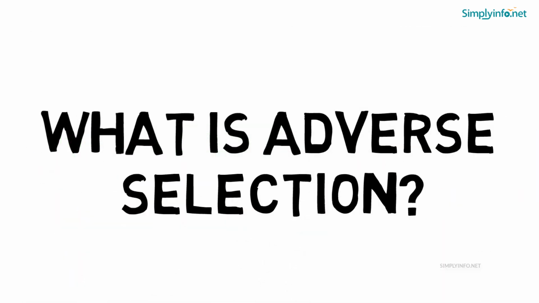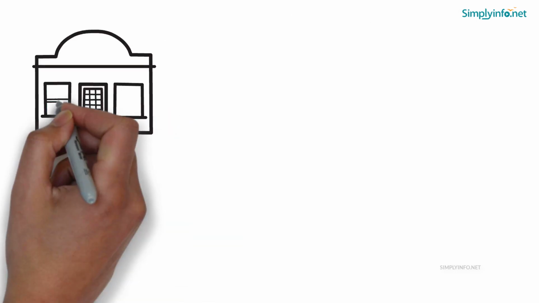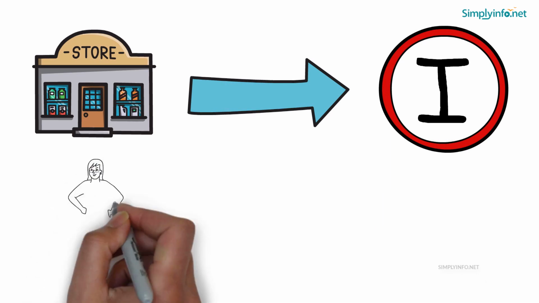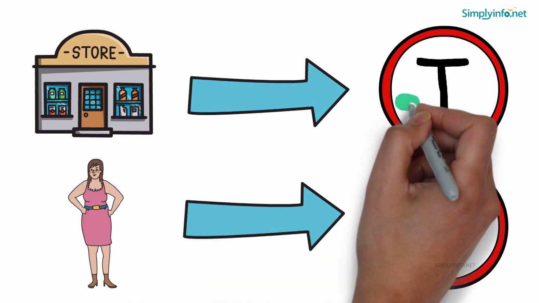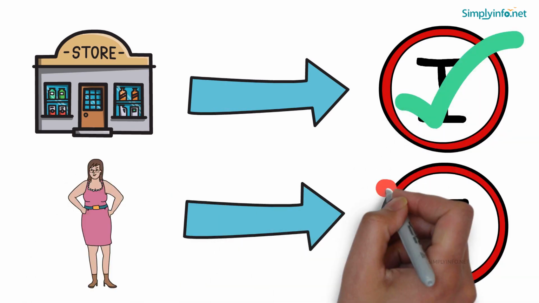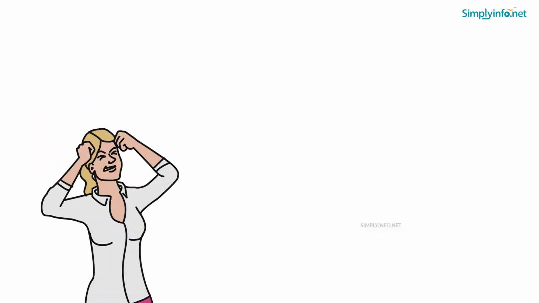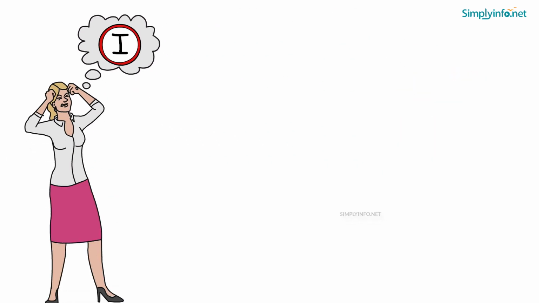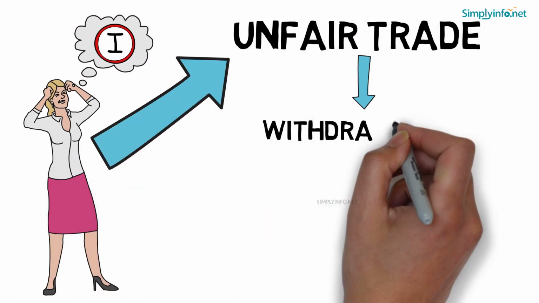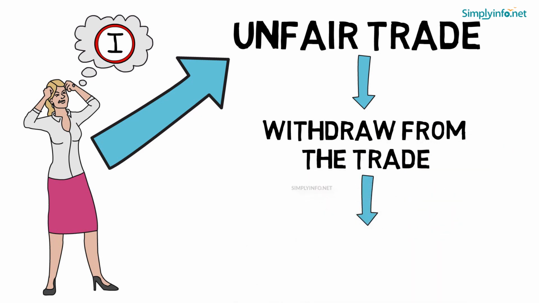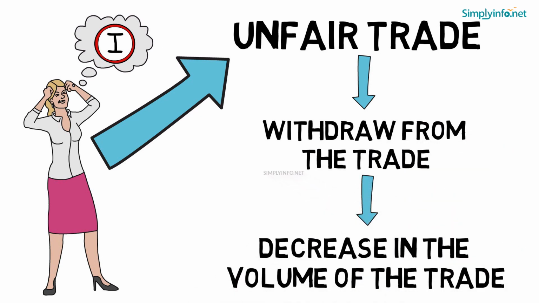What is adverse selection? Adverse selection is a situation where the sellers have different information compared to the buyers, or the sellers have information that the buyers do not have. This may lead to selective trading, where sellers benefit at the expense of the other trader. The party without information worries about the unfair trade and can withdraw from the trade, which leads to a decrease in the volume of the trade.